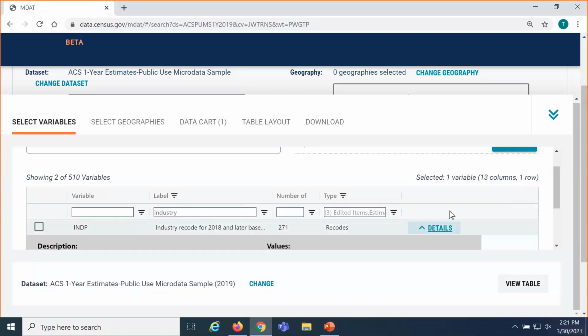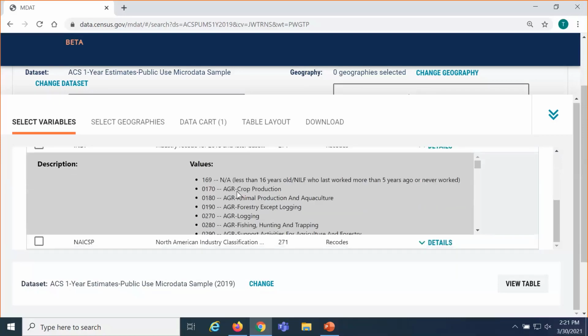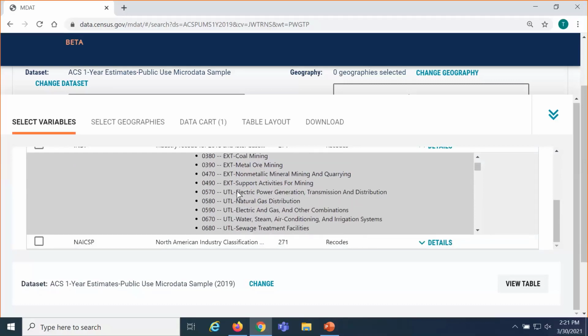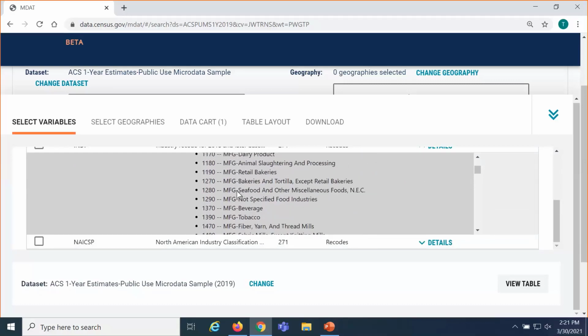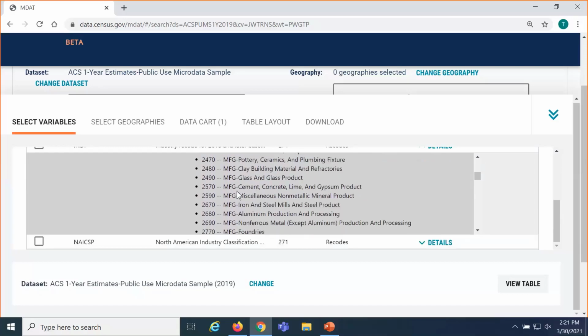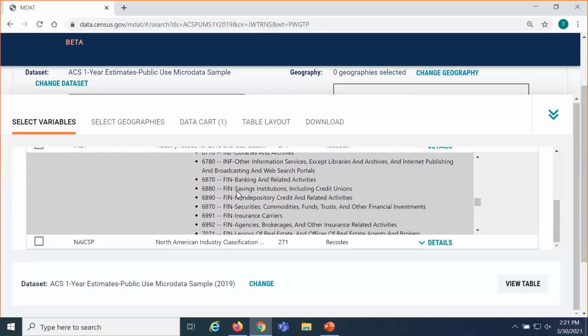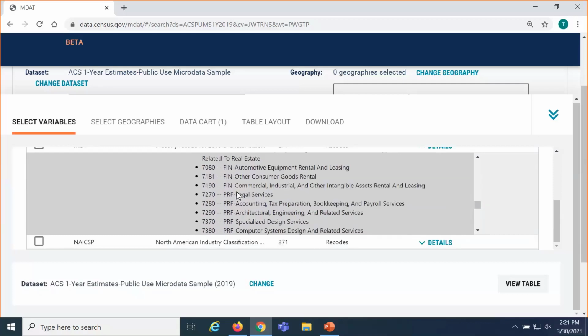I can click on details and scroll down, and I can see that they are categorized similar to how we saw on the table. So when we scroll through this list, you'll eventually see once we get down to something that says PRS, those are the codes that can be used to aggregate that one line that we saw in the table for professional management scientific industries.